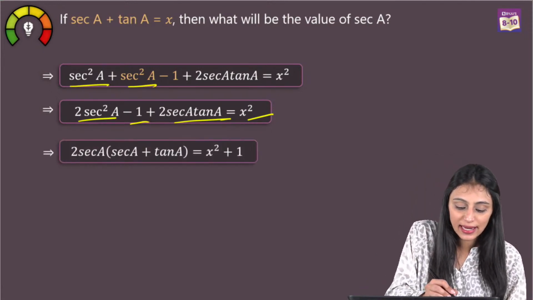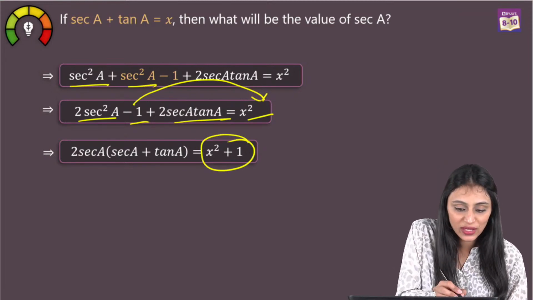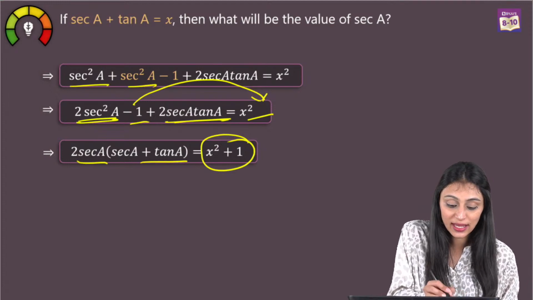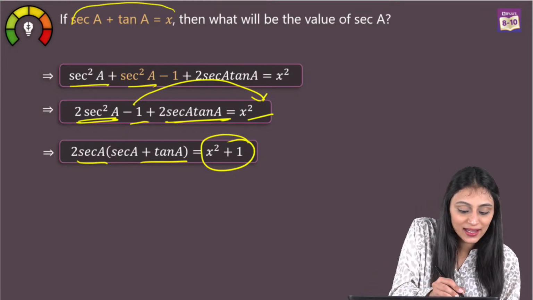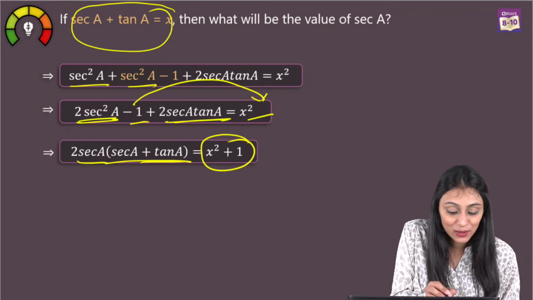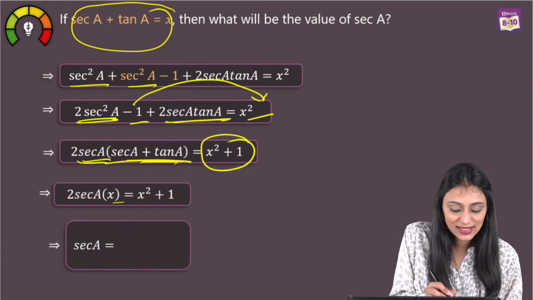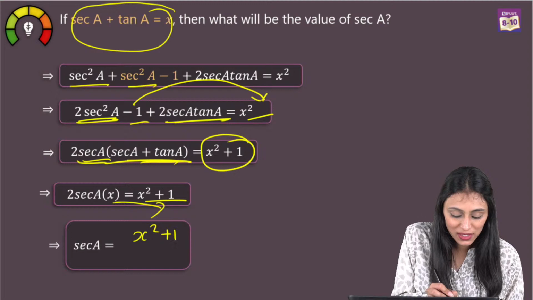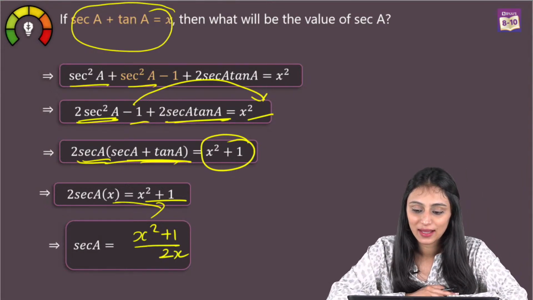I'll take this 1 to the other side. So we have x square plus 1, and what do we have here? 2 sec square A plus 2 sec A tan A. From here I can take common 2 sec A, and we have sec A plus tan A. Sec A plus tan A is x, given in the question. I will put x over here. So we get 2 sec A times x equal to x square plus 1. Let's take this x to the other side. We have sec A equal to x square plus 1 by 2x. Option D. Absolutely.